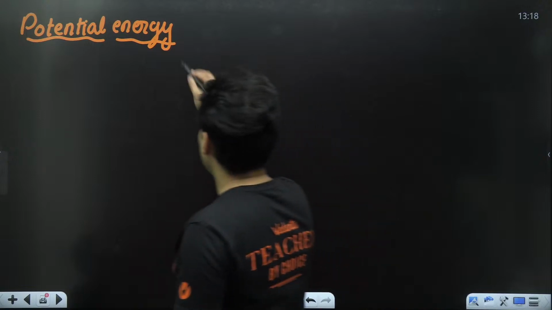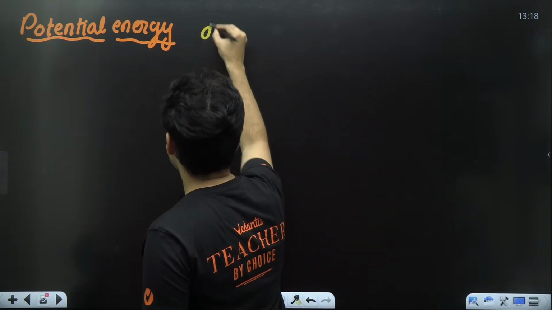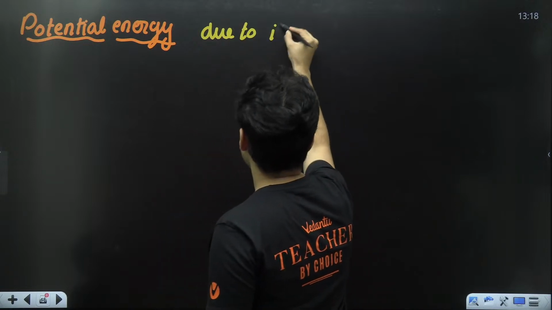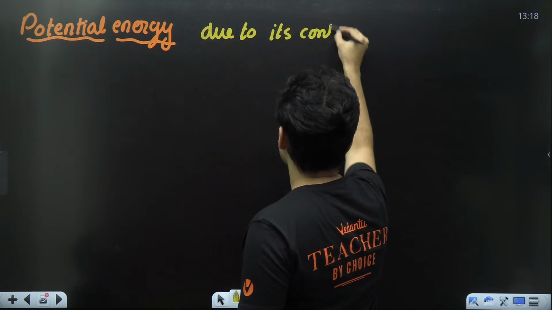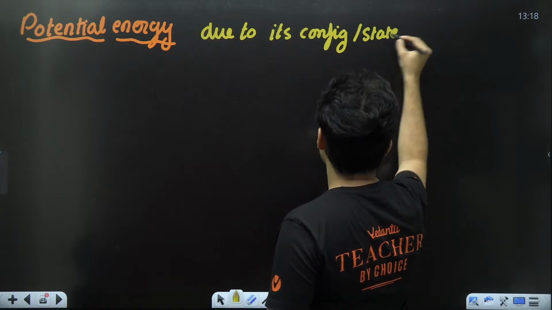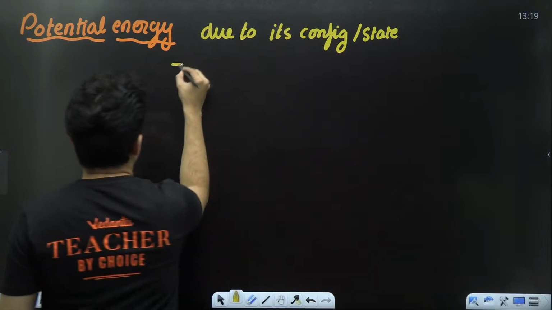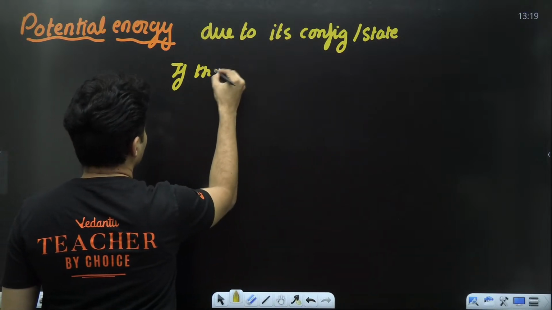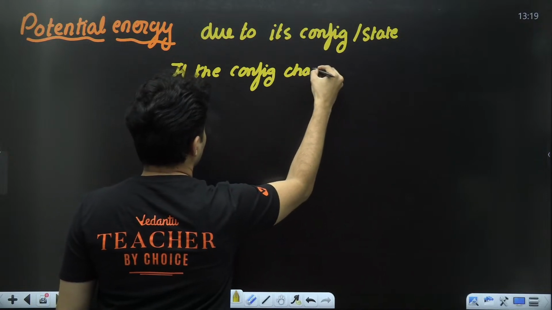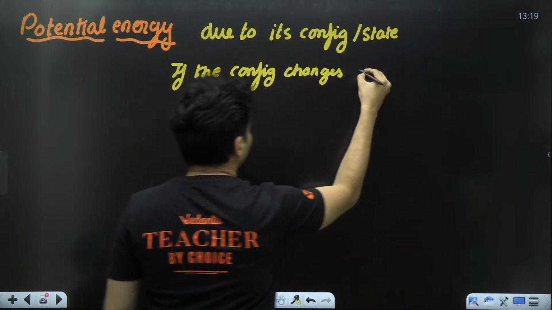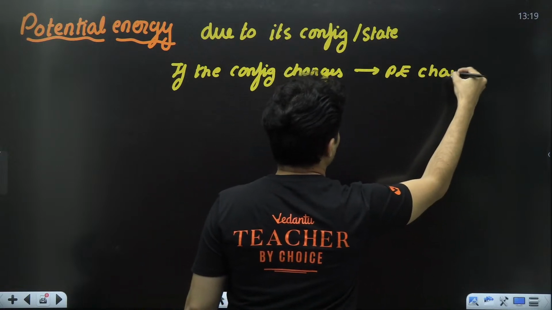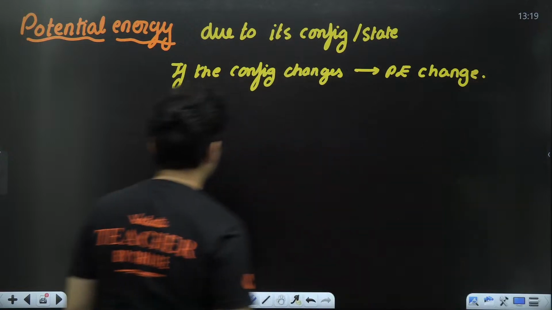So it's an energy due to its configuration, or basically state. If the configuration changes, you will see the potential energy also will change.